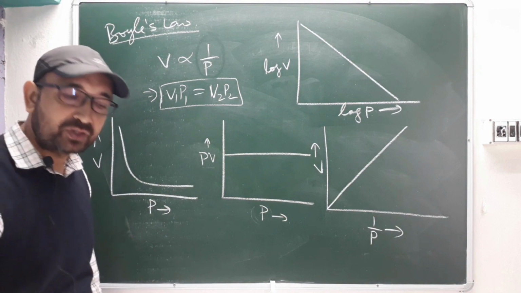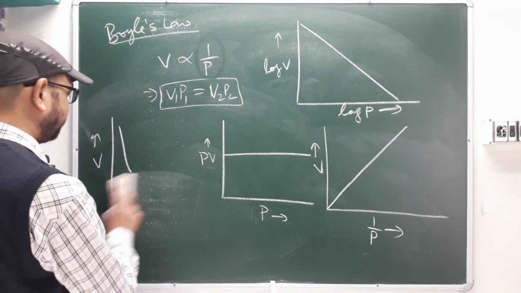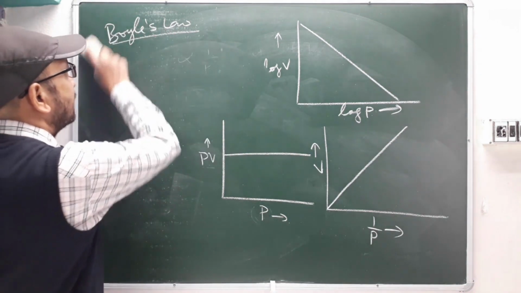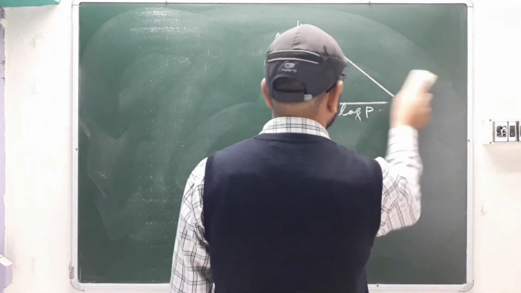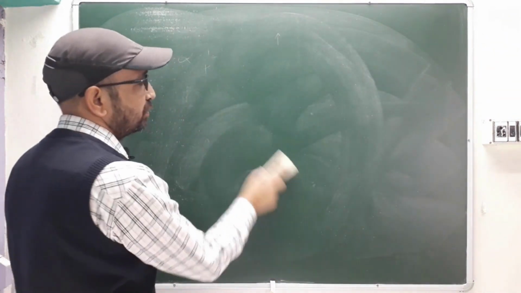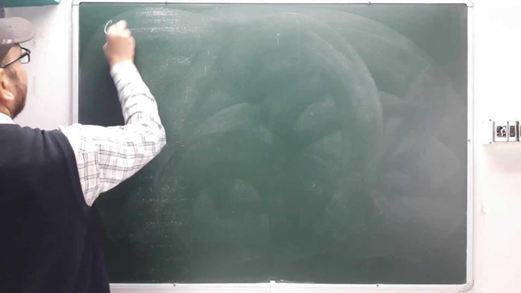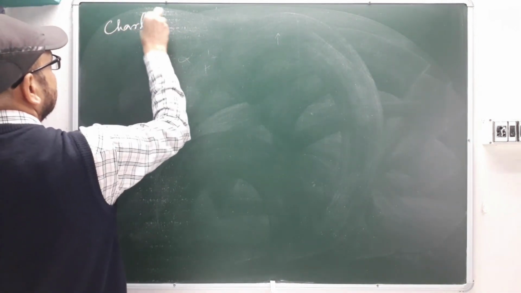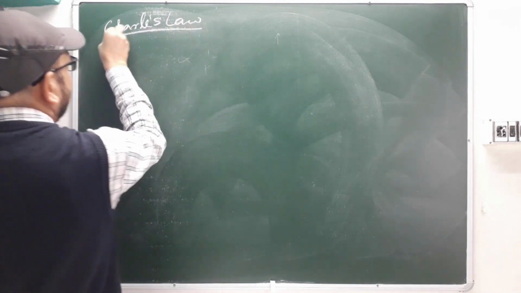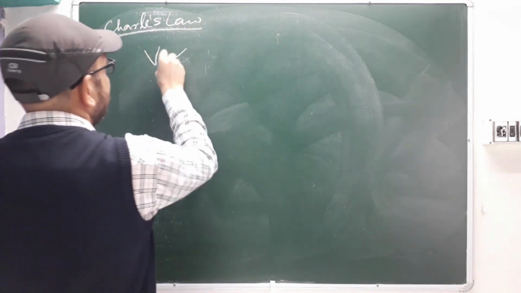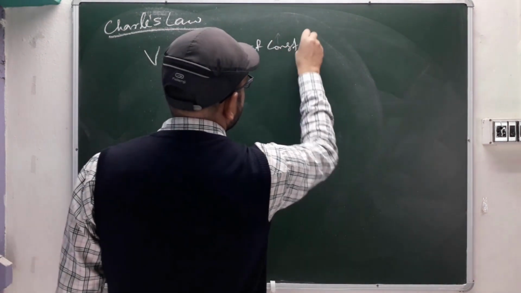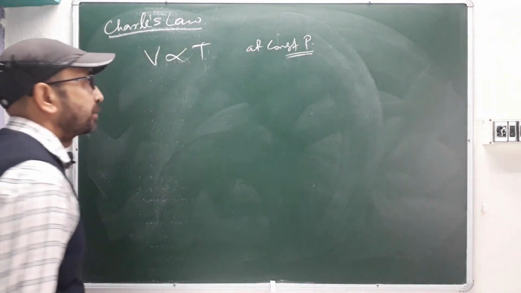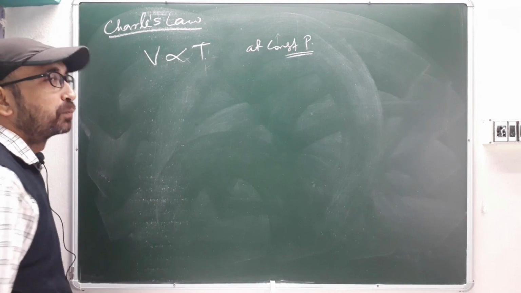So next we'll see Charles' law, okay. How the graph looks for Charles' law, we'll see it. Generally they will ask only for Boyle's law, Charles' law and that gas law, okay. For Charles' law, volume is directly proportional to temperature at constant pressure, okay. When the pressure is constant, the volume will be directly proportional to temperature.